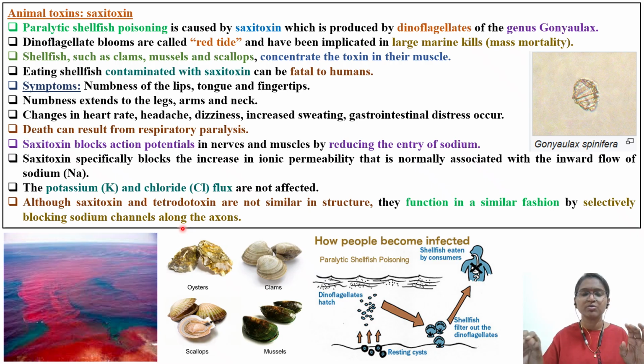So in the nervous system you have axons. One nerve is connected to another nerve through the axon. That is the location where they are going to affect your sodium channels. Okay, pause. You can see how this paralytic fish poisoning is taking place.